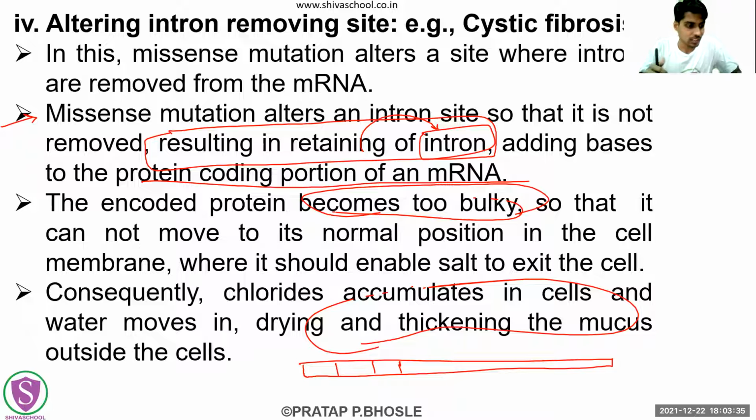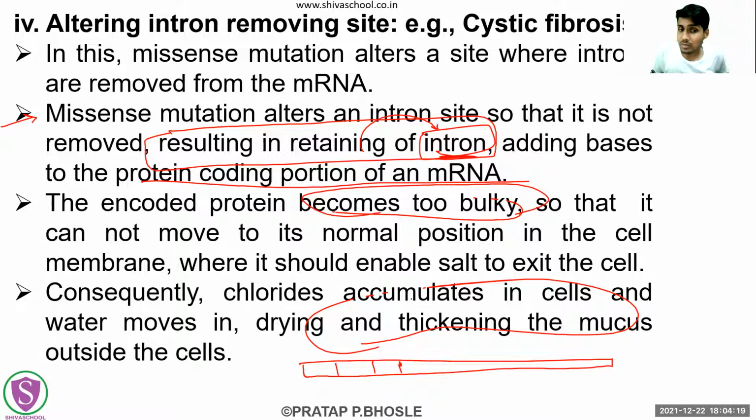Bulky means what? Suppose this is one compound. You can see this horizontally, it has only this much area. Now if you look at it in this respect, the bulk is there. Its bulk is more. Or you can think of it as a mass. This one is less bulky, right? Now this has become what? Its bulk has now increased, right? So more bulky compounds, more bulky proteins, will be formed if the intron is retained. So when translation happens, at that time after the translation, additional new proteins will be there.